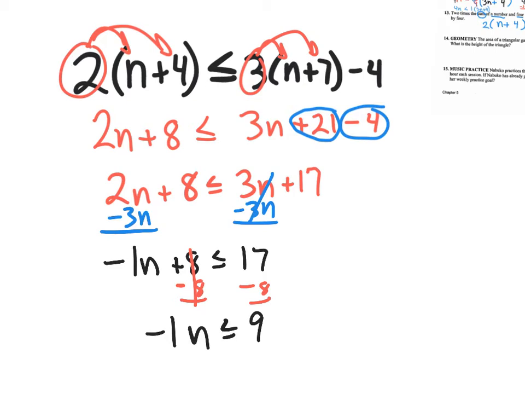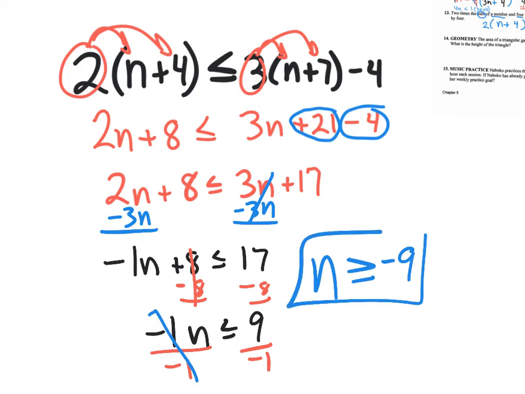So for my final step here, I'm going to divide by negative 1, divide by negative 1, and right here some bells should be ringing in your mind, right? What, I'm dividing by a negative? Yes, whenever you divide or multiply by a negative on an inequality, you have to flip your inequality symbol. So you're going to have n, you're going to have to flip it, and you're going to have negative 9, and that's your final answer.